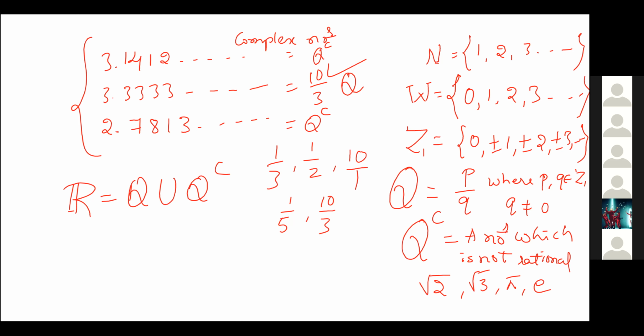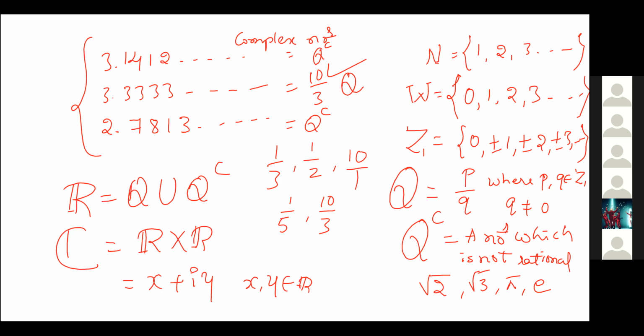After the set of reals, one more set comes, the set of complex numbers, indicated by C. That is nothing but the Cartesian product of the set of reals. The main form of the complex number is x plus iy, where x, y belong to the set of reals.